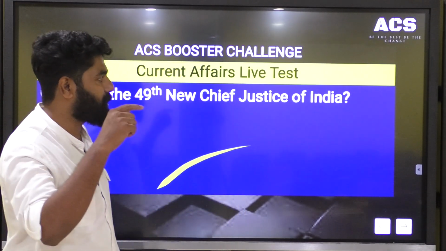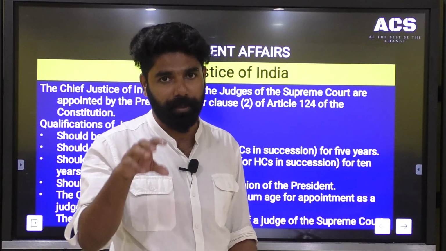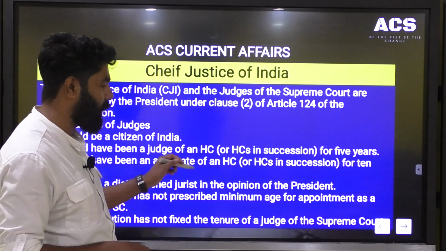Based on this context, the Office of Chief Justice of India and Judge of Supreme Court is important for our prelims preparations, so I will go into detail.